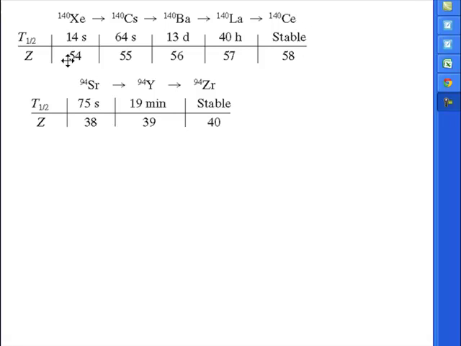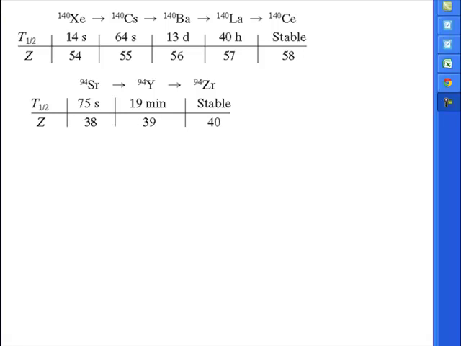Notice we are increasing our atomic number each time, and the half-lives go from 14 seconds to 64 seconds to then 13 days and 40 hours, so this one's not an increase, they're still very short half-lives. These decays release additional energy and add to the total energy we get out of fission. For the strontium, it decays to two other elements, which I don't remember their names off the top of my head, but again with fairly short lifetimes.